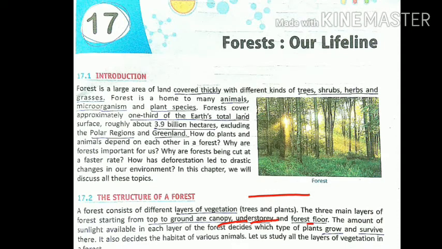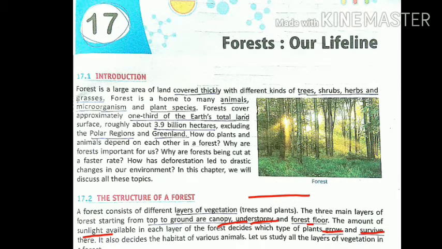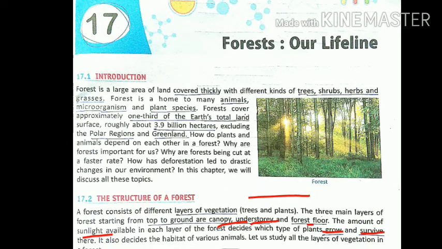These are divided on the basis of available sunlight, and it decides where plants grow and survive. It also decides the habitat of various animals. Habitat means the home of animals. So let us study all the layers of vegetation in a forest.